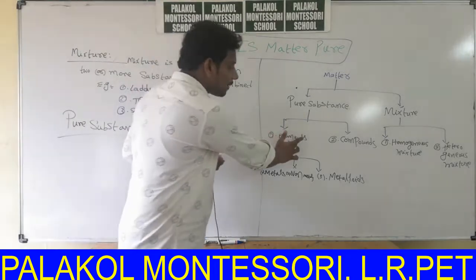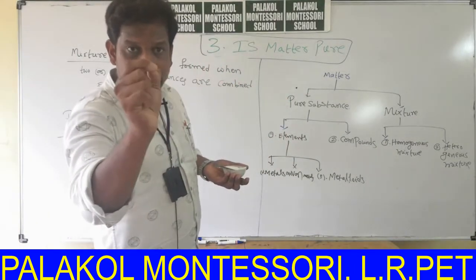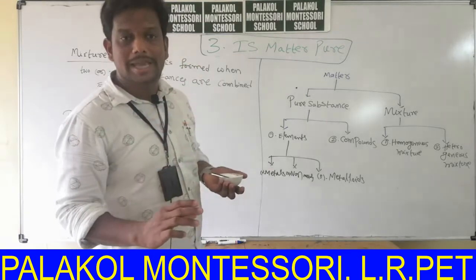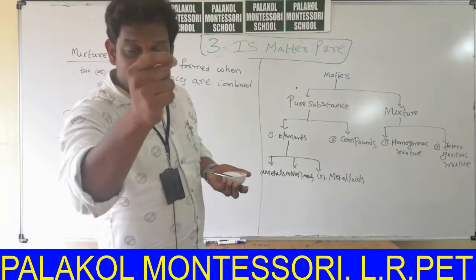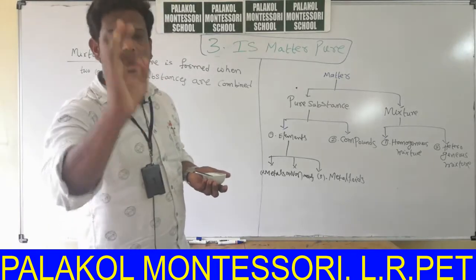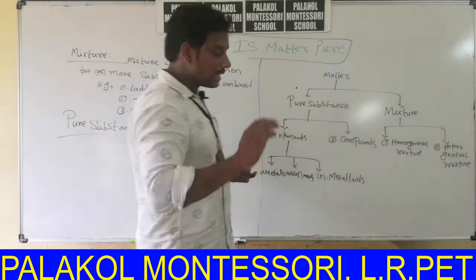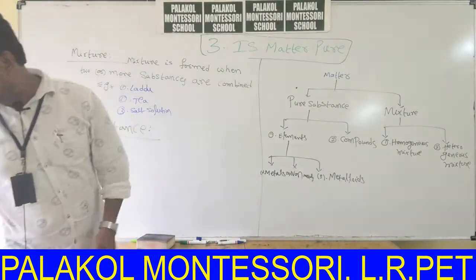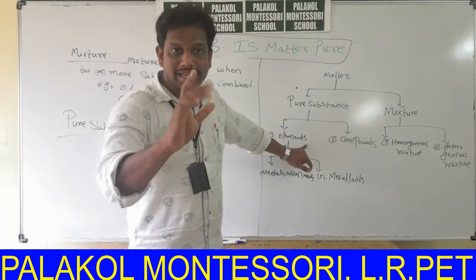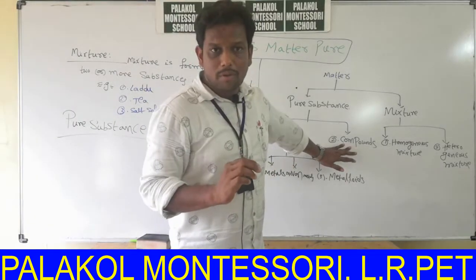Pure substances are classified into elements and compounds. If you take an iron rod and break it into a small piece, in that particular piece also the composition is same. If you take a gold biscuit and remove a small piece from it, observe the composition of gold atoms is same. This is about pure substance. A pure element is an example for pure substance. Iron rod is an example for pure substance. Salt is an example for compound. Salt is also an example for pure substance.